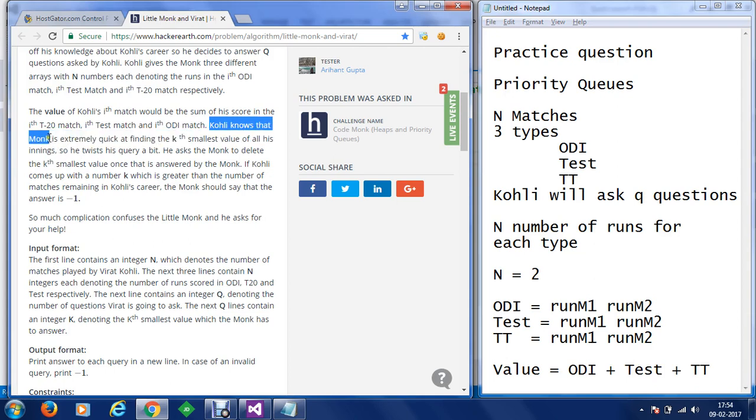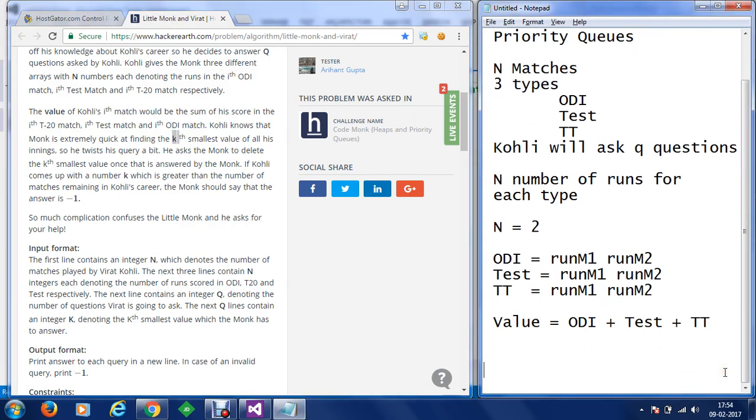Kohli knows that Monk is extremely quick at finding the kth smallest value of all his innings, which means now we are going to focus on the kth smallest value. So let's say if k is equal to 3, then we have to consider the third smallest value of total runs scored by Kohli in an inning.